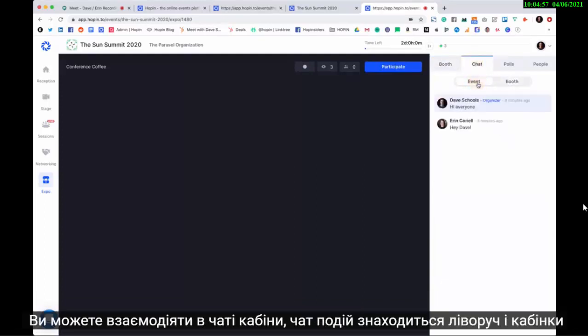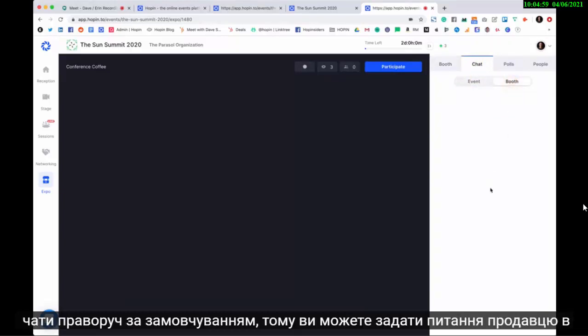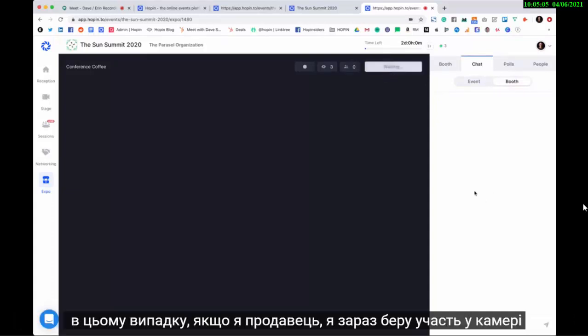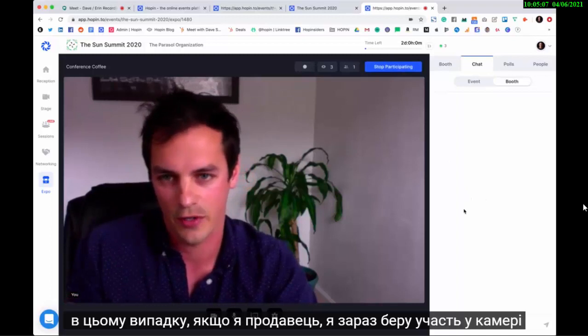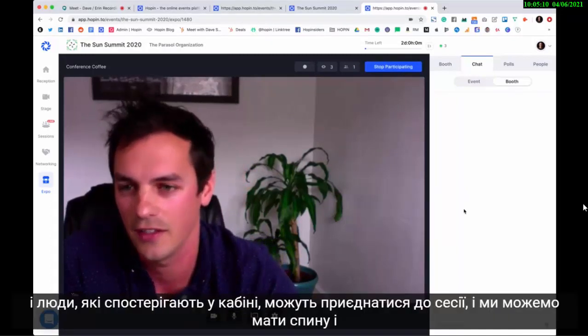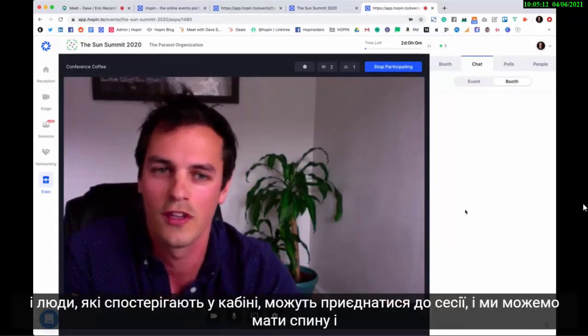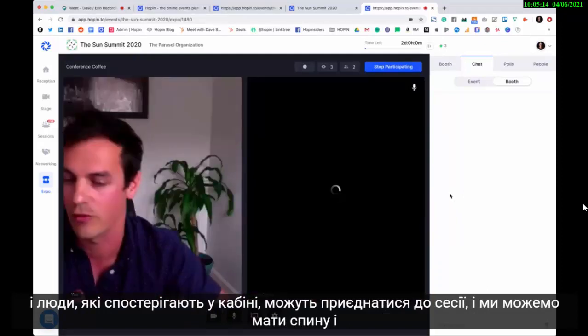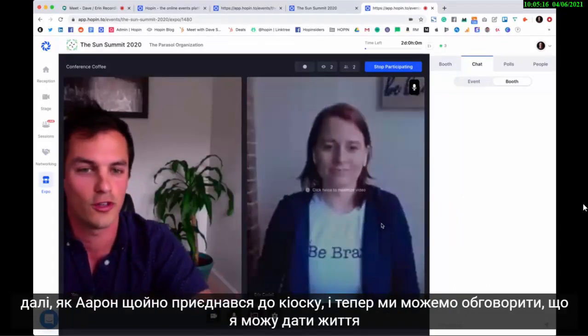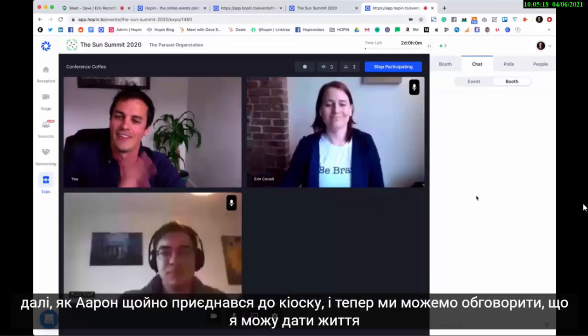You can interact in the booth chat. The event chat is to the left, and the booth chat is to the right as the default. So you can ask a question to a vendor in the booth. So in this instance, if I'm the vendor, I'm now participating on camera, and folks watching in the booth can join the session, and we can have a back and forth. Like Aaron just joined the booth, and we can now discuss.